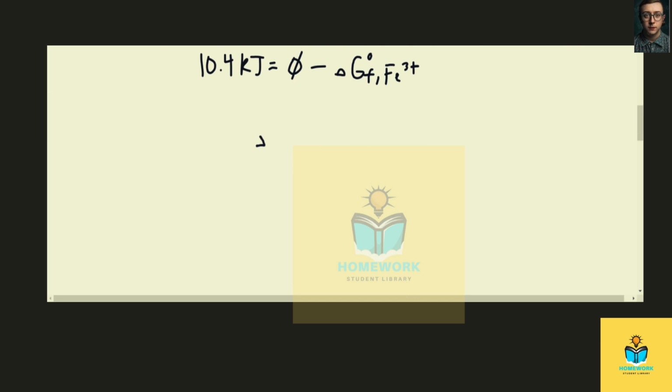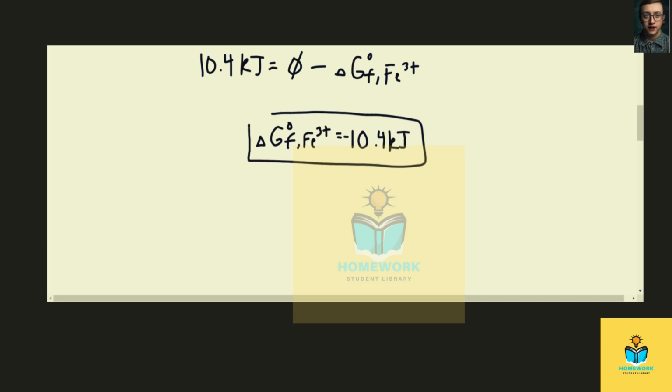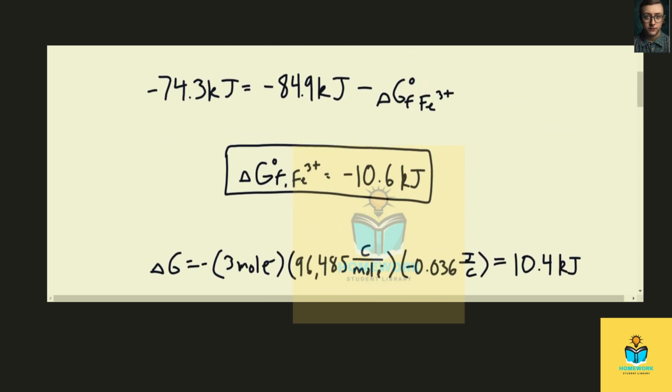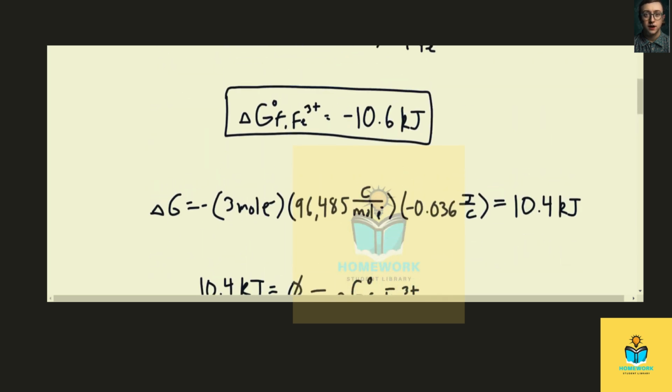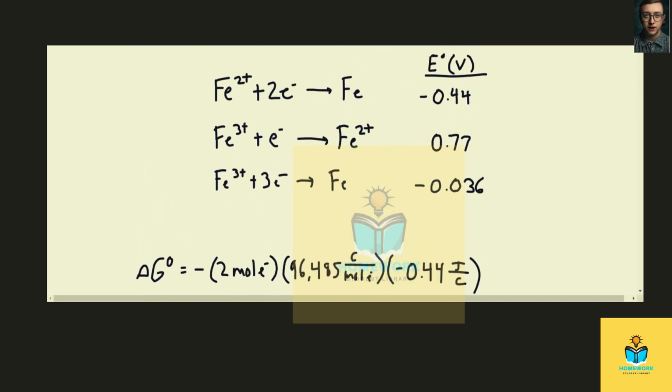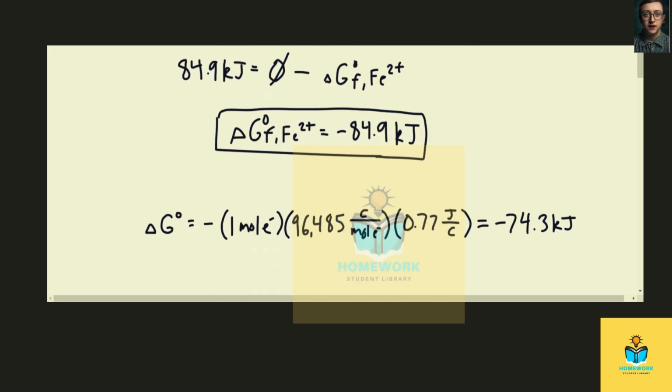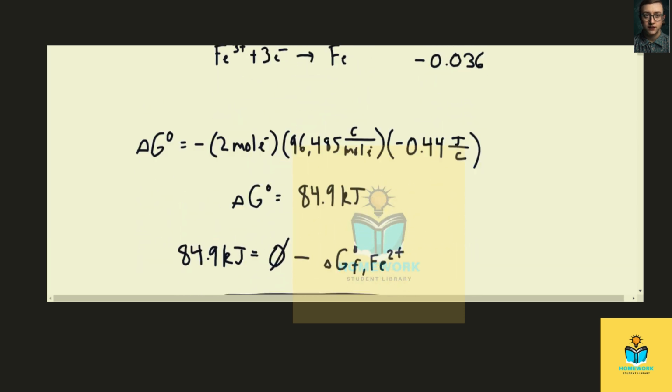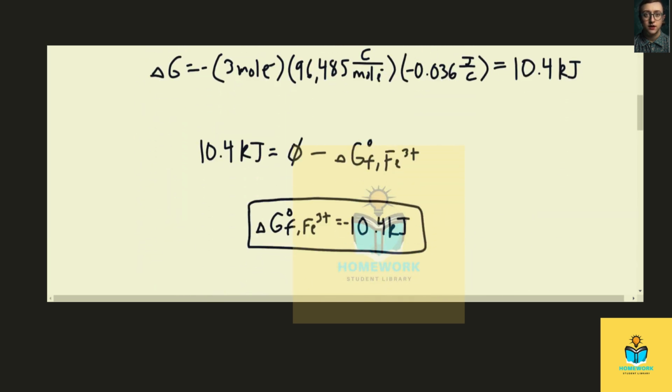And so we see that that means that delta G of formation for those Fe3+ ions comes out to negative 10.4 kilojoules. When we compare that to what we calculated previously, negative 10.6 kilojoules, we see that those are very close to one another, and error can be attributed to rounding off. And so those are the 3 values for the delta G of formation for those 2 ions, where we calculated for Fe3+ that value twice.